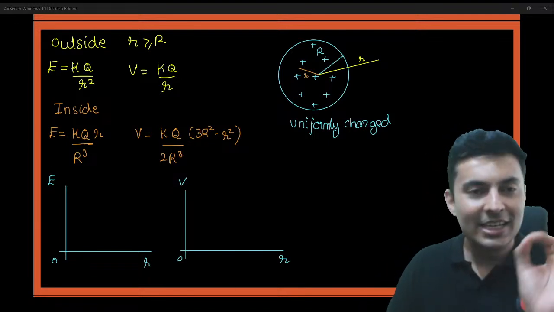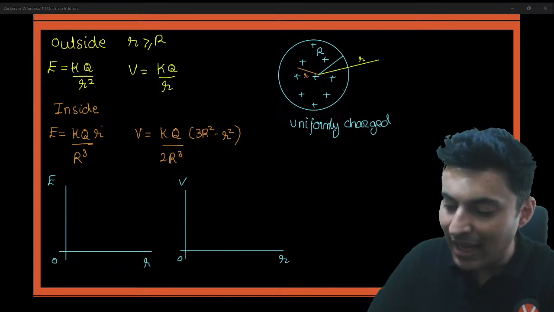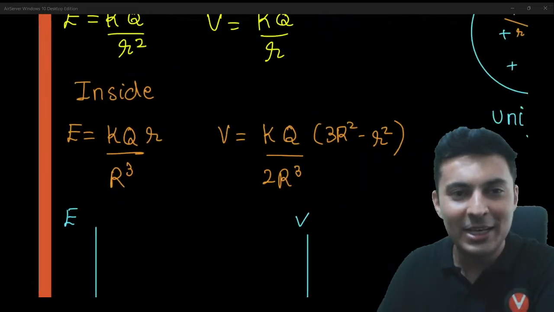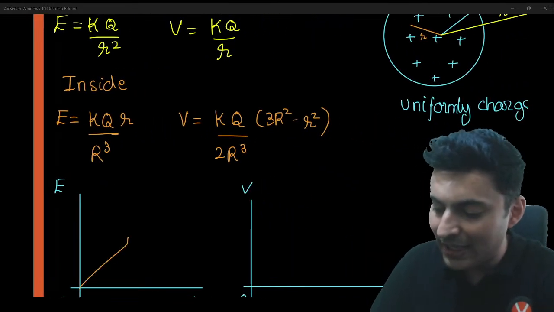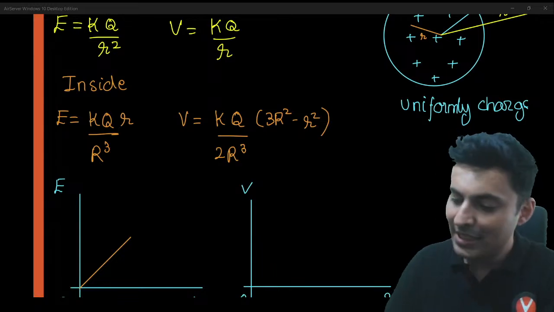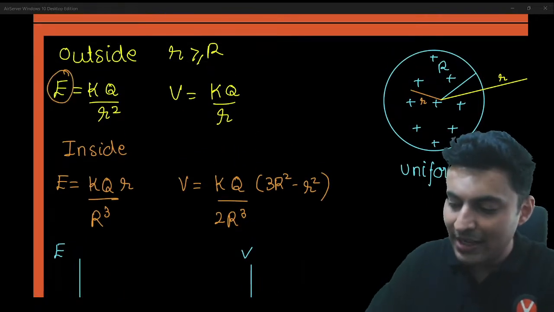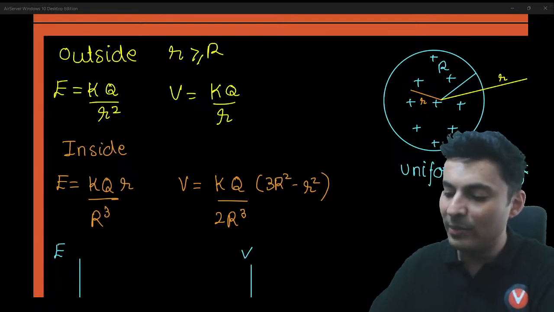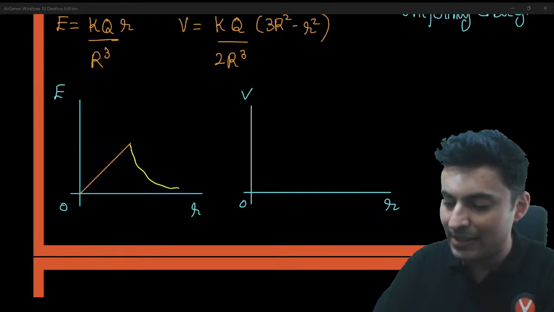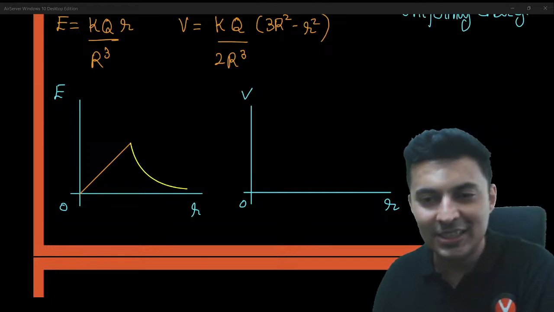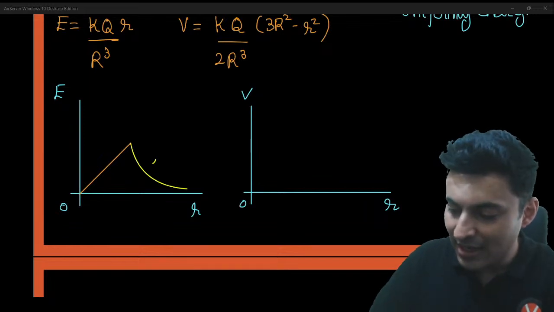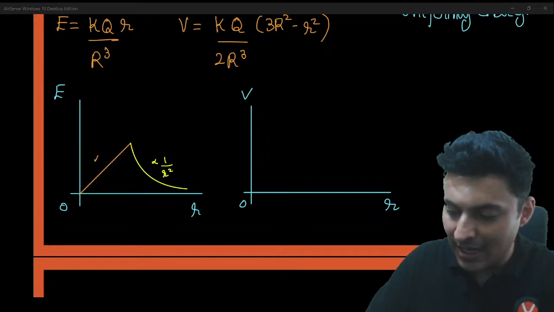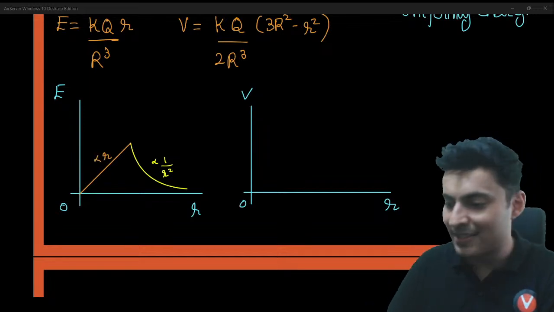If you talk about field, when you are inside, can you see it is directly proportional to R, my dear warriors? So that means it will be a straight line. Field will be a straight line. And the moment you are outside, then it is 1 by R square. So that means it will be some curved line like this. So it is inversely proportional to R square outside and it is directly proportional to R inside.